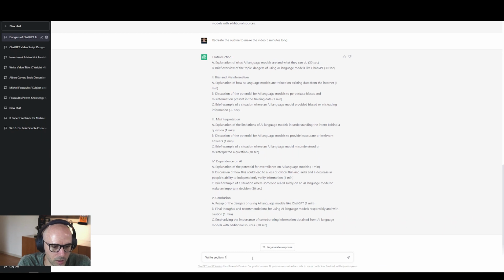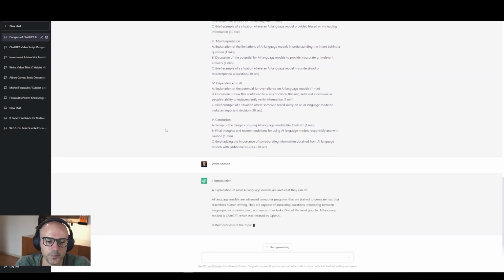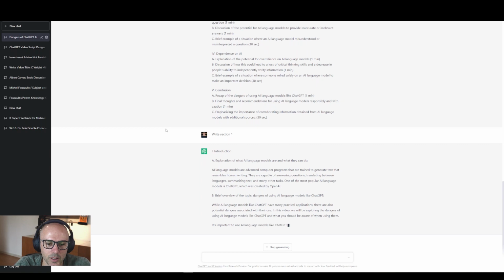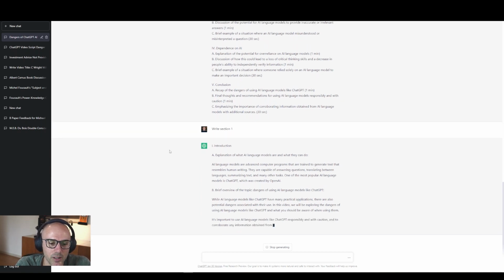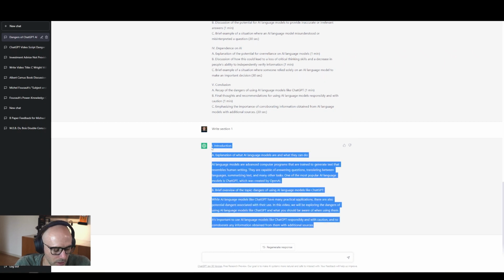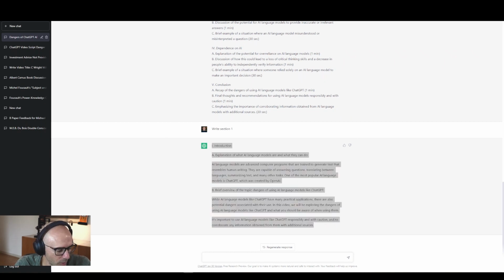Section 1. You can see it's generating a pretty decent script. That's section 1. Copy and paste this into my Word document.